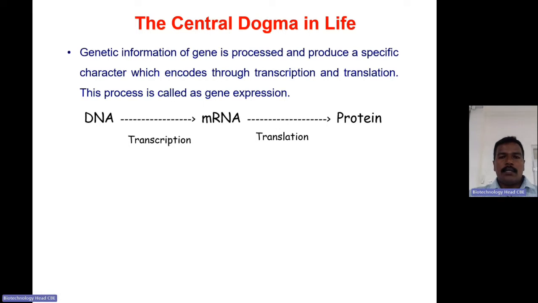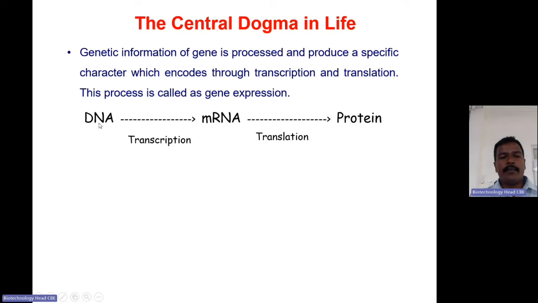The central dogma concept was put forward by Crick. It explains the flow of information, how the genetic information moves from DNA to protein. The DNA has genetic information in bases, the nitrogenous bases adenine, thymine, guanine, cytosine. The combination of these bases produces useful functional information that codes for protein or amino acids. How the DNA is converted into protein is explained by the central dogma concept.